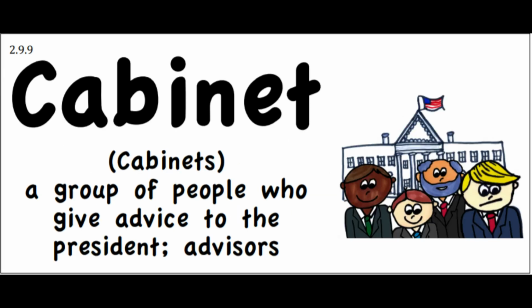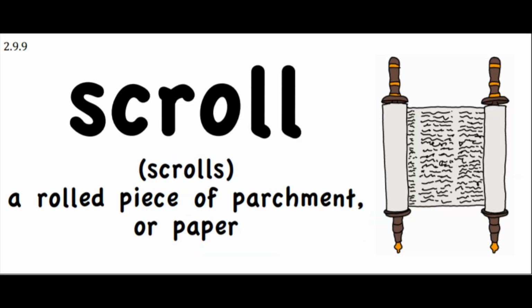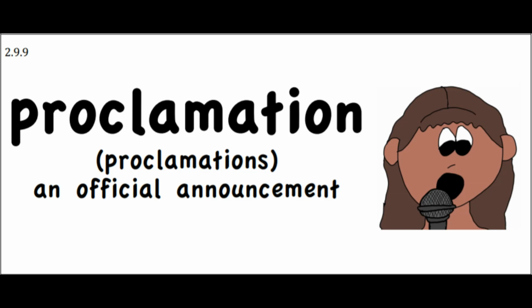Cabinet. A cabinet is a group of people who give advice to the president. They are his advisors. For example, during President Lincoln's presidency, his cabinet helped him make many decisions. Scroll. A scroll is a rolled piece of parchment or paper. Proclamation. A proclamation is an official announcement. Today, we are going to read about an important proclamation that Lincoln made.